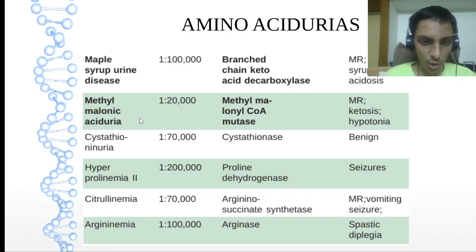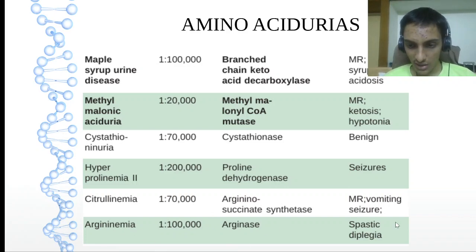Cystathionuria, cystathionase, is benign. Hyperprolinemia type 2: proline dehydrogenase is deficient, causing seizures. Citrullinemia: argininosuccinate synthetase, in our urea cycle, causes seizures and vomiting. And argininemia: arginase is deficient, causing spastic diplegia.